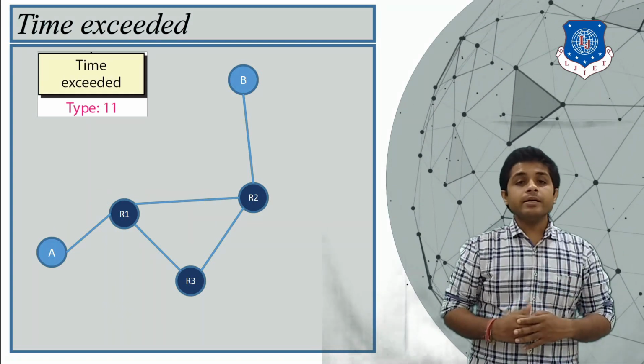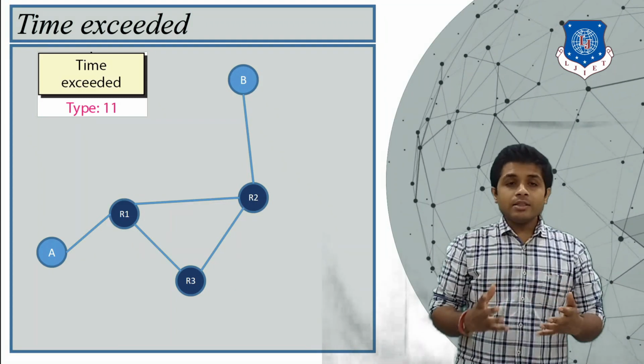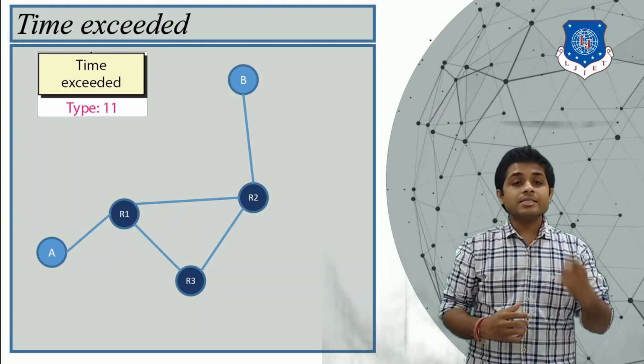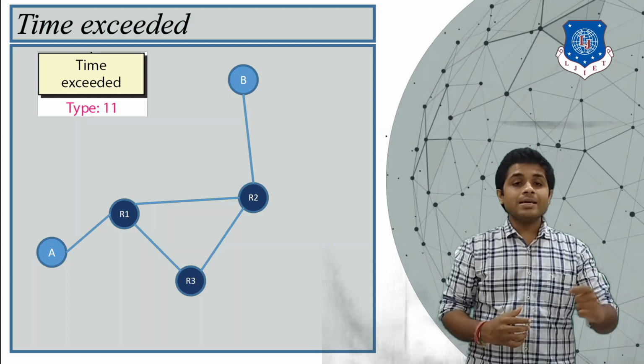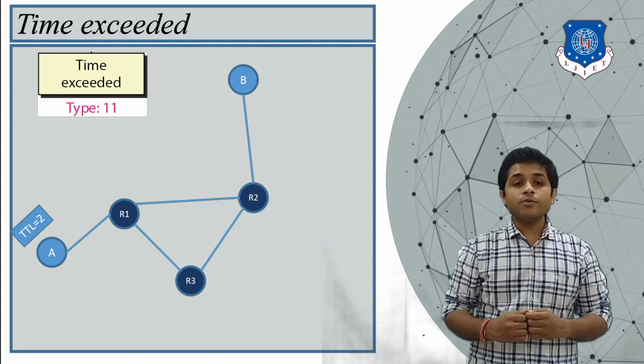The next type is time exceeded. In this type, whenever device A sends any message, it will add a time value in its message. You can see that the time to live field is 2.